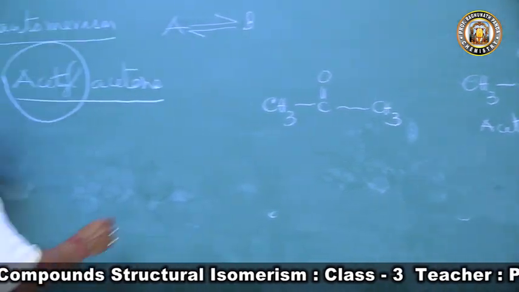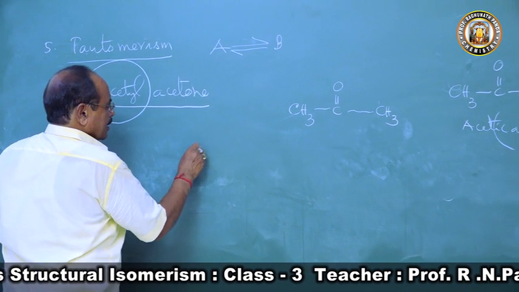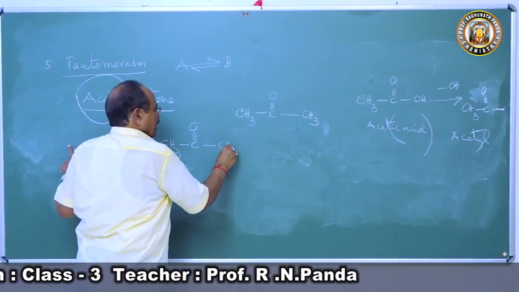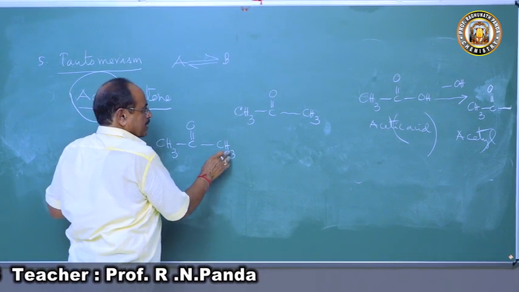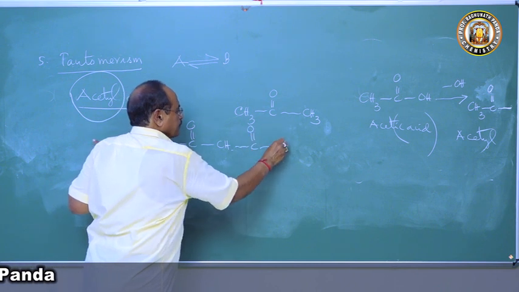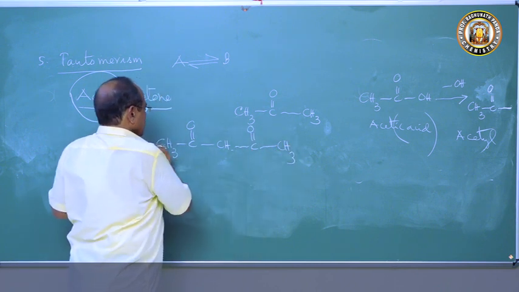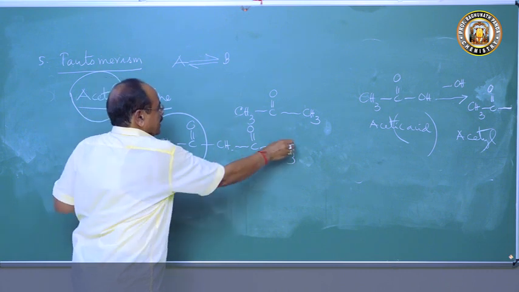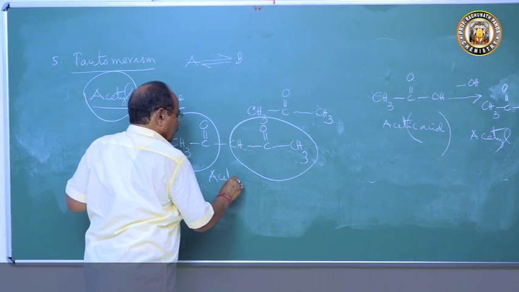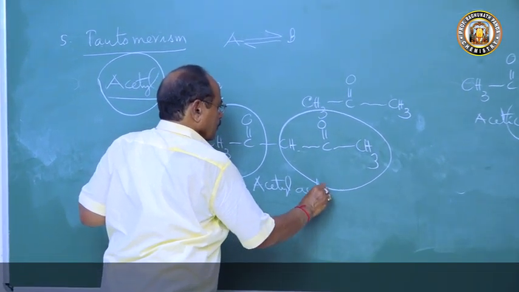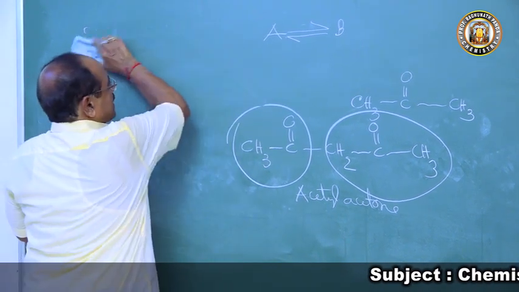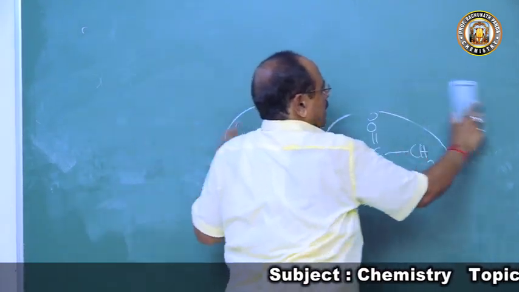So now what will I do? I will write the acetyl acetone structure. This is CH3COCH3. I will remove one hydrogen from this place and write the acetyl group there. So this is acetyl and this is acetone. So this compound is acetyl acetone. Now this acetyl acetone is exhibiting tautomerism.